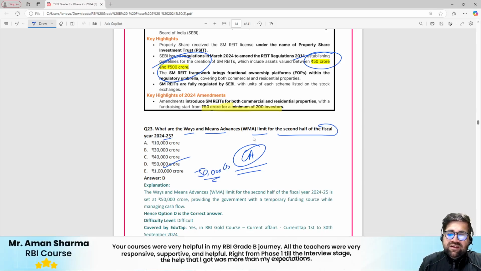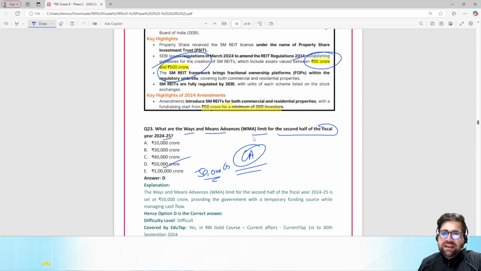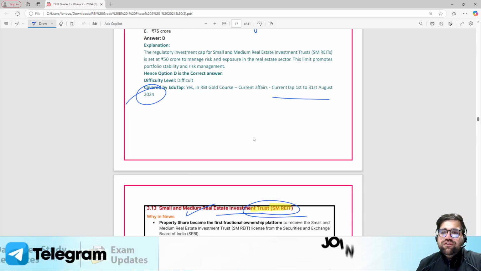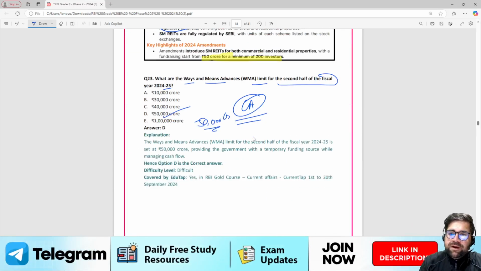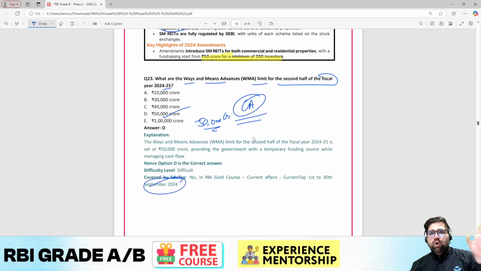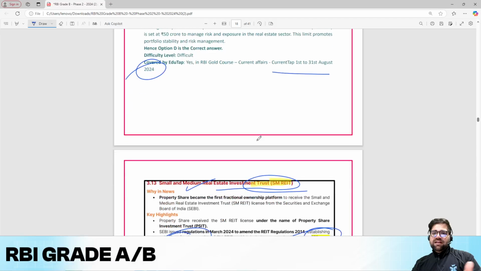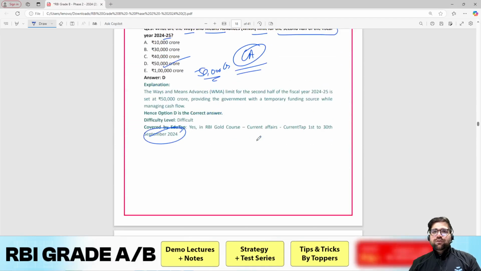Now all these current affairs fall within the ambit of 6 months only. Even if you see this question, current affairs of August 2024, then you have September 2024, right? You have current affairs covered in September. So these are not old. If I was in your place, I would have covered at least 6 months of current affairs, and if you do it, definitely these questions are easy for you.